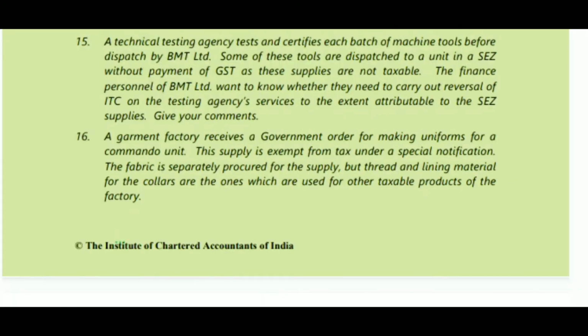And see the 15th question. A technical testing agency tests and certifies each batch of machine tools before dispatch by BMT Limited. Some of these tools are dispatched to a unit in a SEZ without payment of GST, as these supplies are not taxable. The finance personnel of BMT Limited want to know whether they need to carry out reversal of ITC on these testing agency services to the extent attributable to the SEZ supplies.